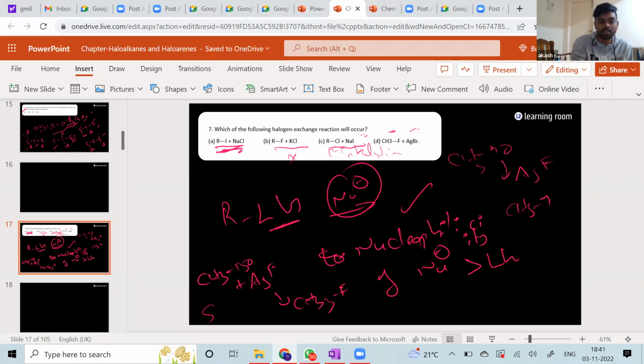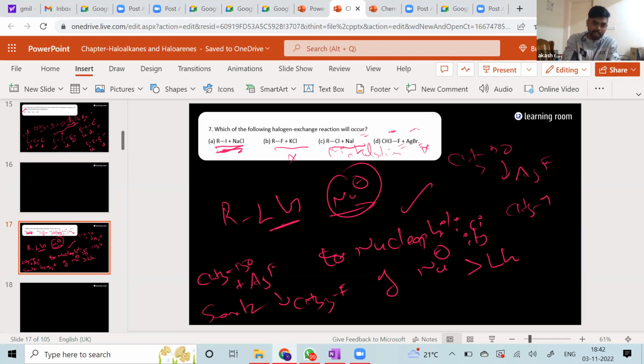This is your Swarts reaction. When you form fluoride as the product, there should be RF in the product. That is Swarts, not the opposite way. Here F is getting replaced with Br. That is not the Swarts reaction.